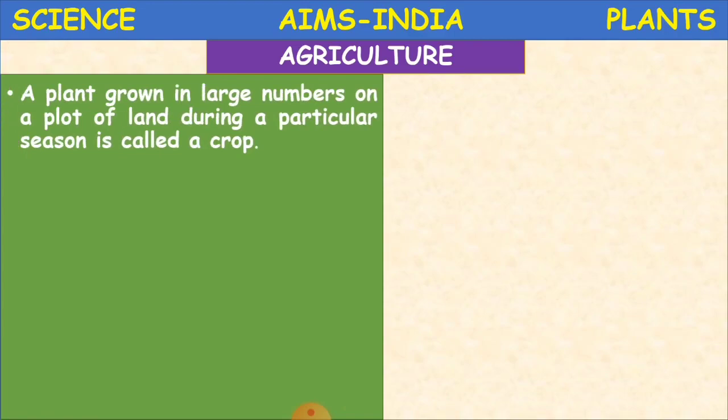A plant grown in large numbers on a plot of land during a particular season is called a crop. Okay, so what is agriculture? Basically, when we grow crops in a large area for a particular season, then that is called agriculture. Clear, children? So plants will be grown in large numbers, and they are grown according to the season. So that is called agriculture.